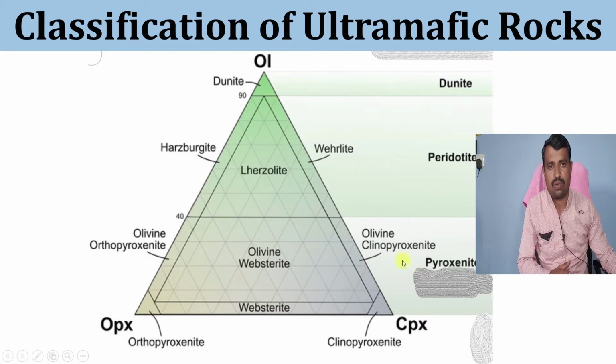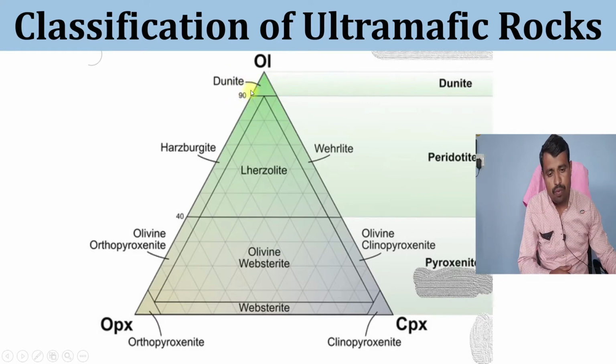Here at the top near olivine there is dunite, and here 90 is given. It means that if olivine percentage is greater than 90%, then those rocks are called dunite. Dunite is the olivine-rich rock.